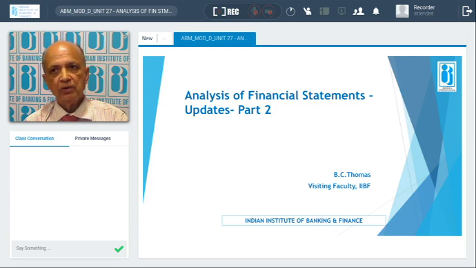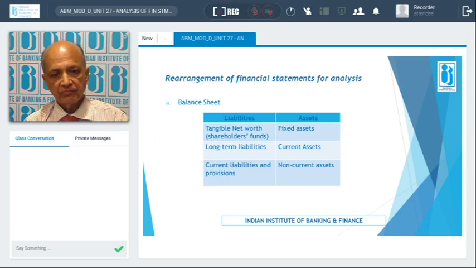Now coming to part 2, we will be discussing the rearrangement of the financial statements: what are the items under which they should be classified? For that purpose, the bank lender will always insist on the Credit Monitoring Arrangement forms, the CMA format. There are 7 formats. Form number 1 relates to exposure from the banking system. Form number 2 is the operating statement. Form number 3 is the analysis of the balance sheet. Form number 4 is the computation of MPBF. Form number 5 covers assets and liabilities.